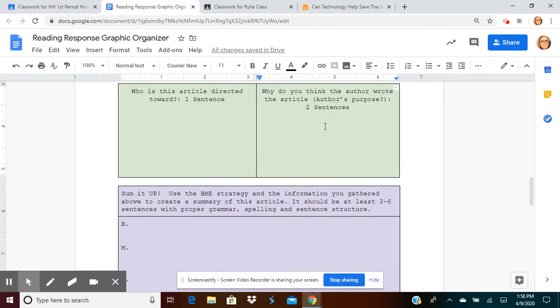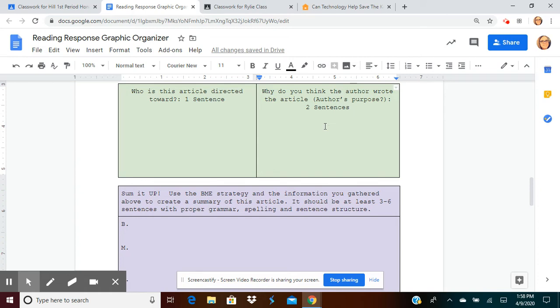The author's purpose. For example, if your article was about our third animal, the duck-billed platypus, why do you think an author would write about the scientific parts of a duck-billed platypus? I don't know.